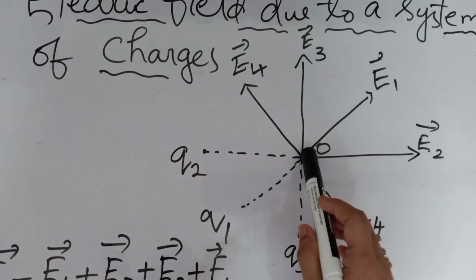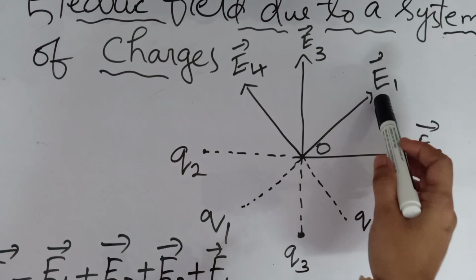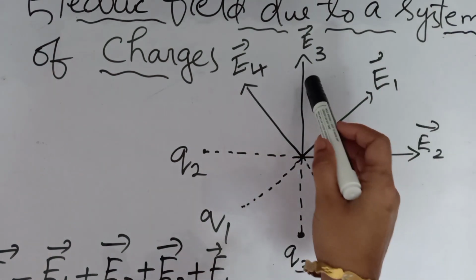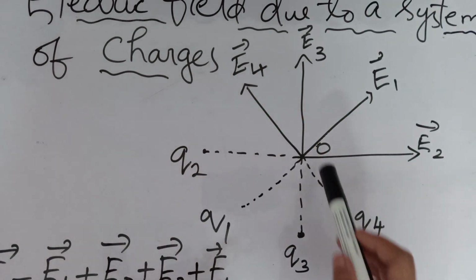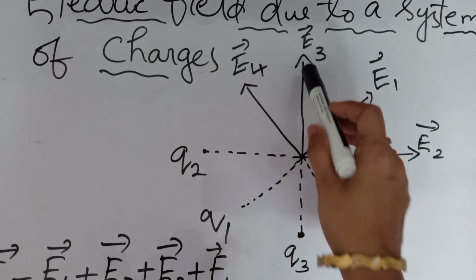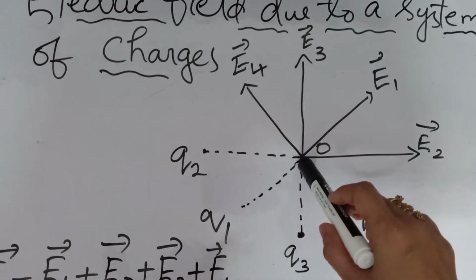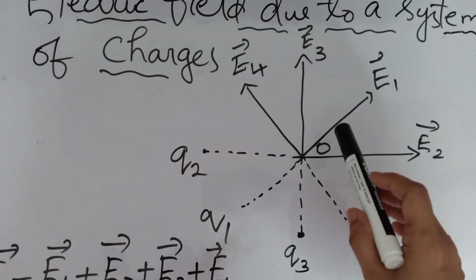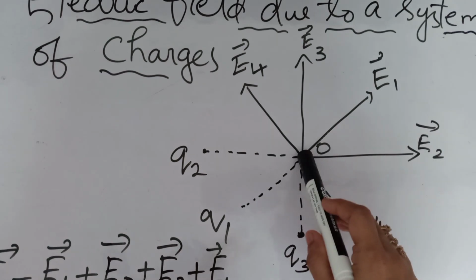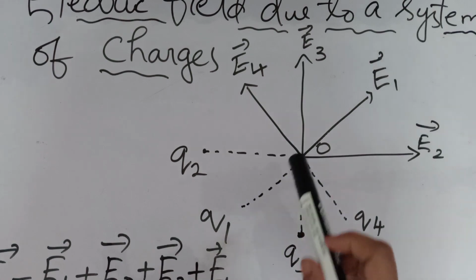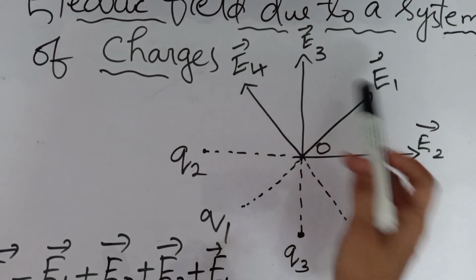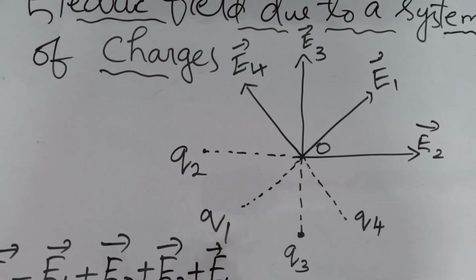Then we can see the electric fields corresponding to Q1, Q2, Q3 and Q4, that is E1, E2, E3 and E4. Because these are positive charges, they repel, so the direction will be away from the point charge. Here O is the origin where we are placing the test charge, and the directions of the electric fields are as shown in the figure.